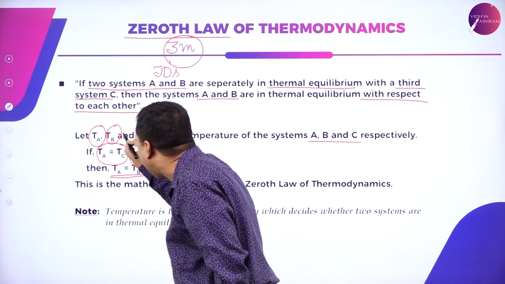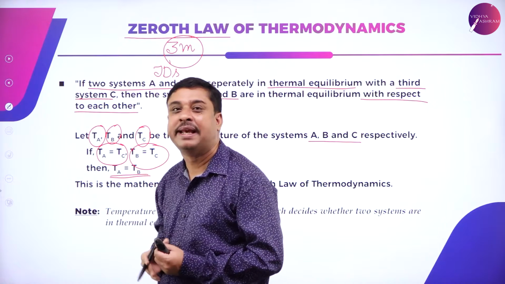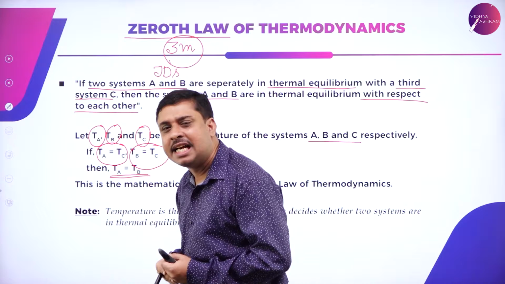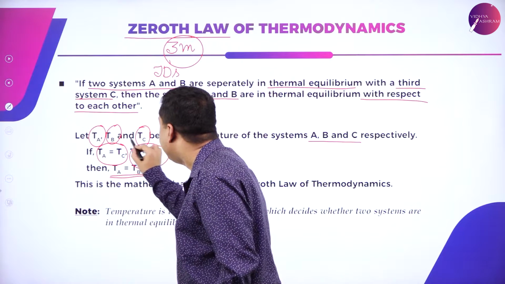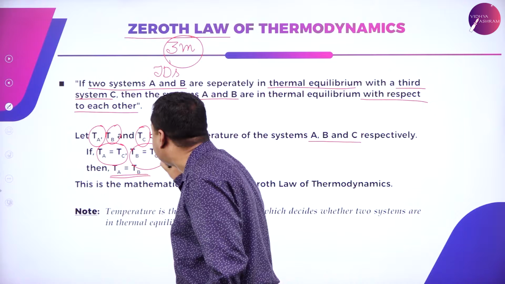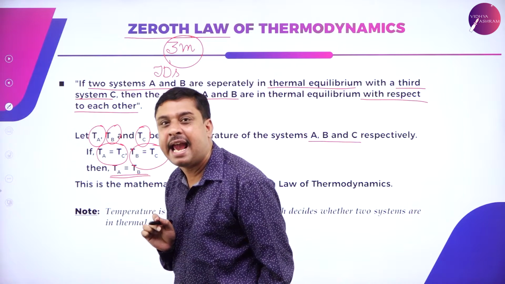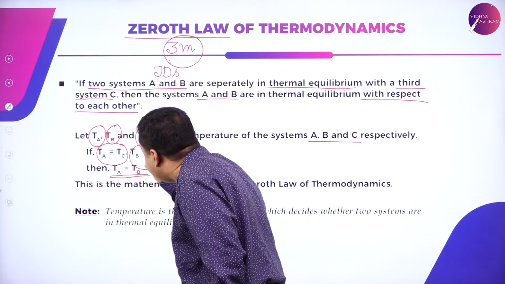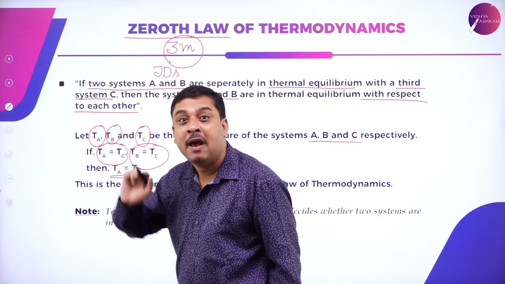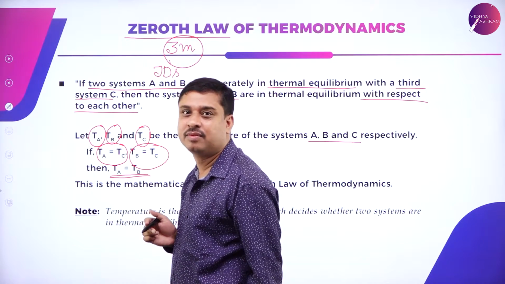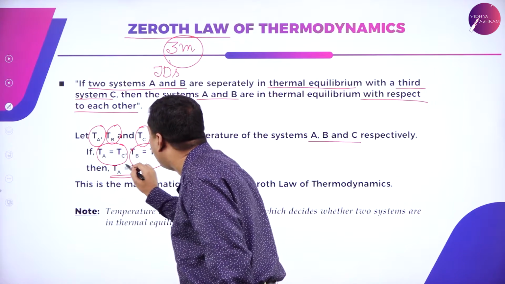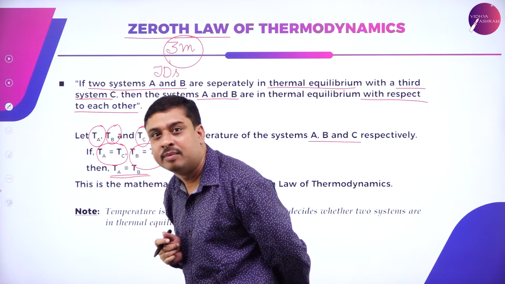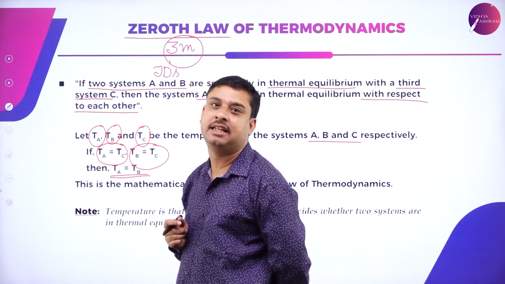The system A is in thermal equilibrium with the system B. So, we clearly see that if two systems, as we say A and B, are separately in equilibrium with a third system C, then the two systems will be in equilibrium with respect to each other.